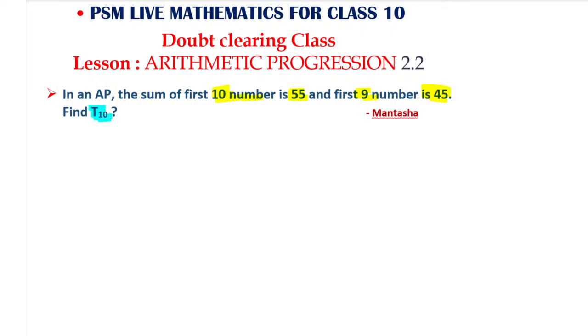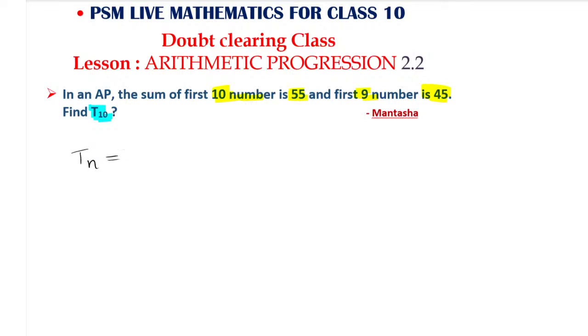So what does this T10 refer to? That is the question. T10 is nothing but, in olden days, 4, 5 or 6 years back, when AP came, we were not using A_n. Instead of A_n, we are using the word T_n.